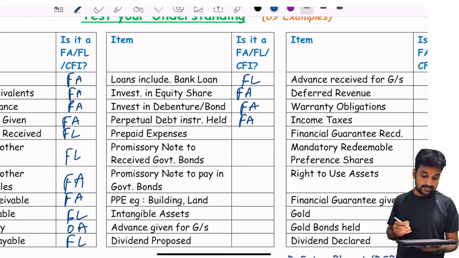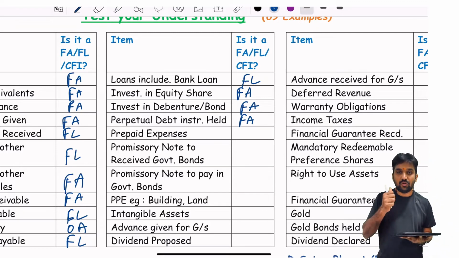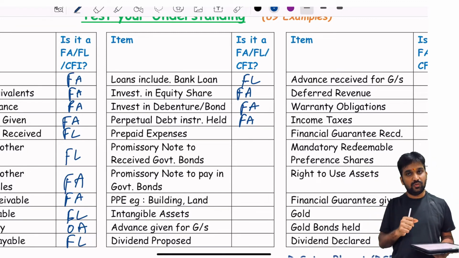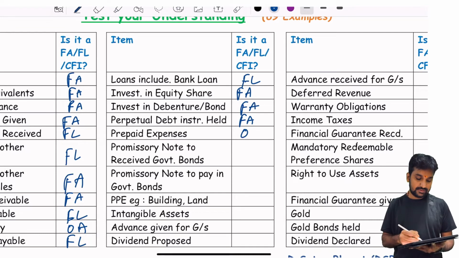Fixed asset. Prepaid expenses: in the sense you have already paid in advance. For what? For goods or maybe for the services. Will you get back this money? No. What maximum you will get? Maybe you will be getting some goods or the balance services, right? So it will not be considered as a financial asset, but it can be another asset.